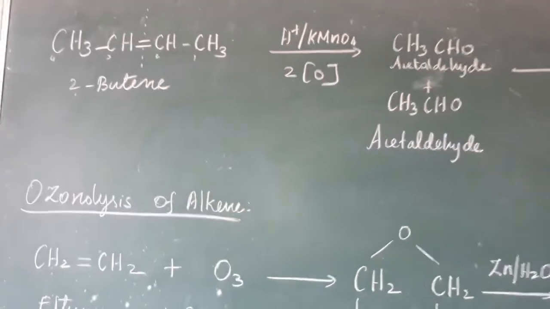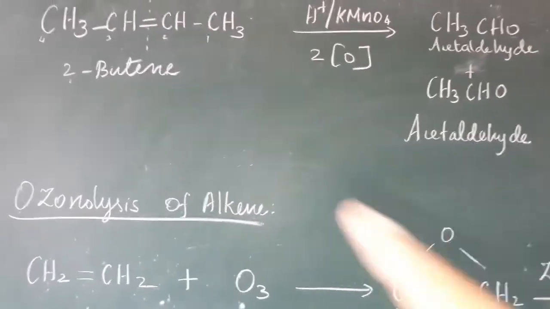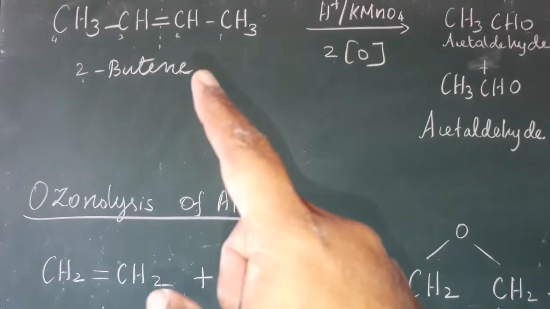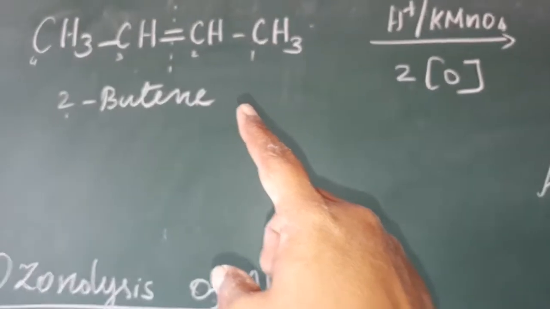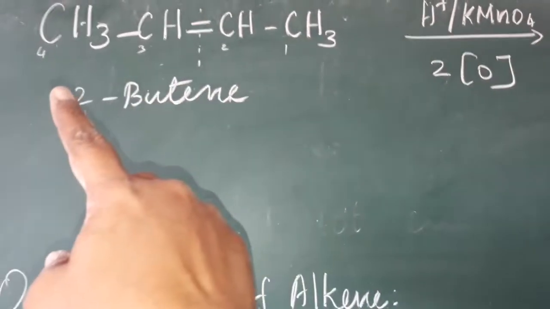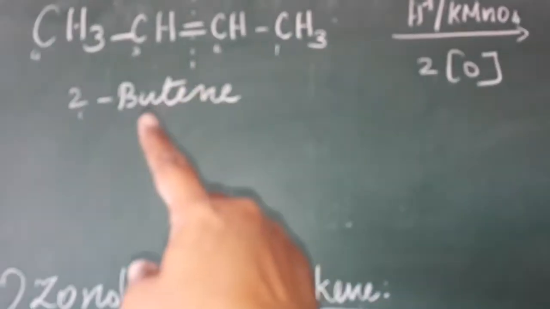Okay, now 2-butene. 4 carbon is there, so 4 means but, and then double bond. In the second carbon we have the double bond. I put 1 2 3 4. So the second carbon has the double bond, so 2-butene.